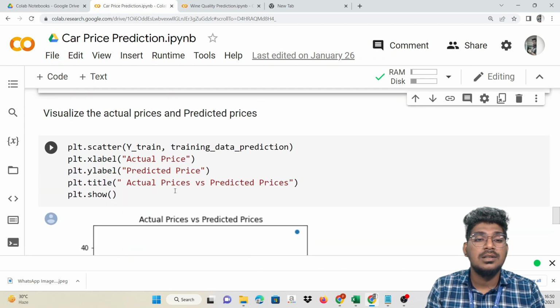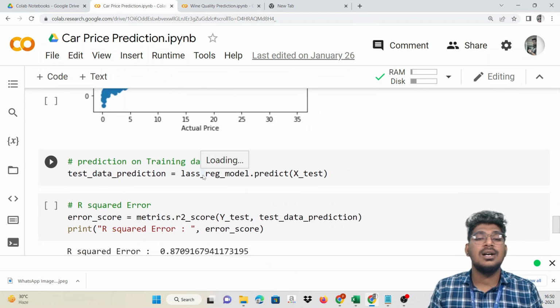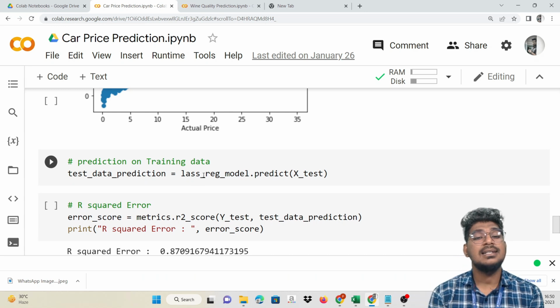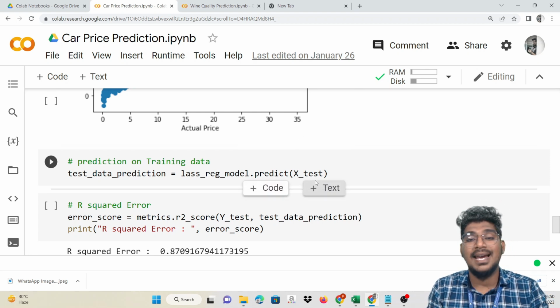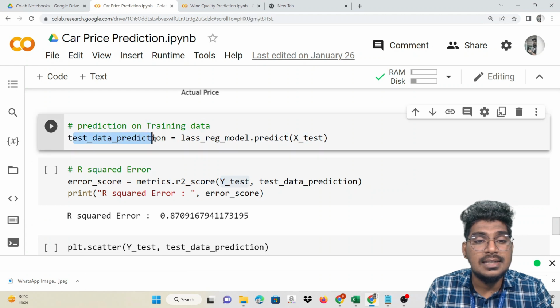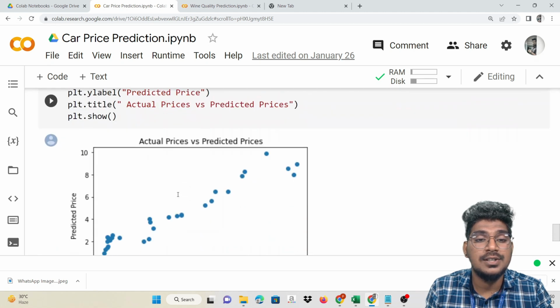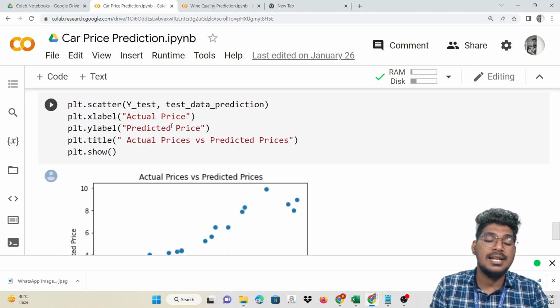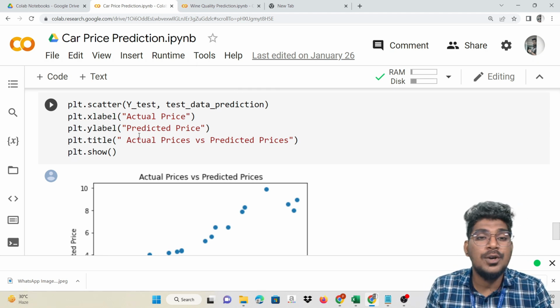Now visualizing the data like that, and also the same thing, predict the testing data. So test data prediction is equal to lasso regression model dot predict of X test. Then error score is equal to metrics dot R2 score. We need to compare the Y test and this test data prediction. The score will be 87%, and 84% before. So X label is actual, Y label is predicted, and for the scatter we need to pass Y test and the test data prediction. Hope you guys understood it.